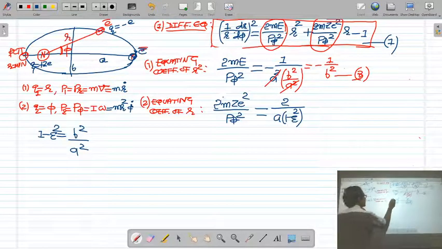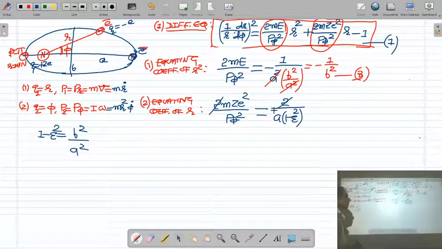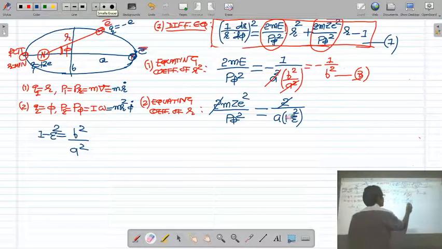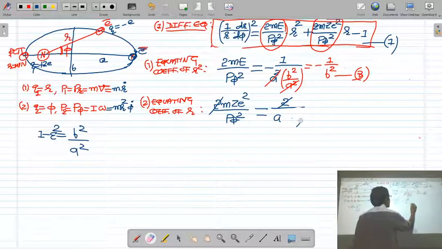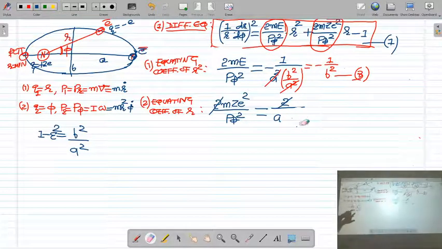You can cancel 2 from both sides and put the value of 1 minus epsilon square. The value of 1 minus epsilon square is b square upon a square.